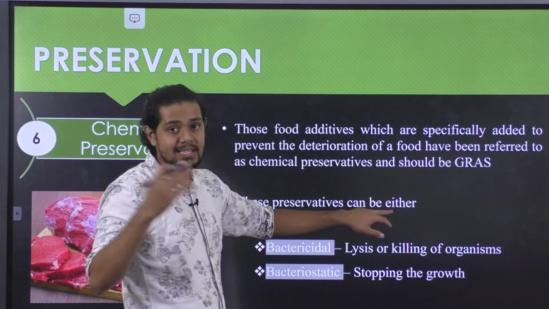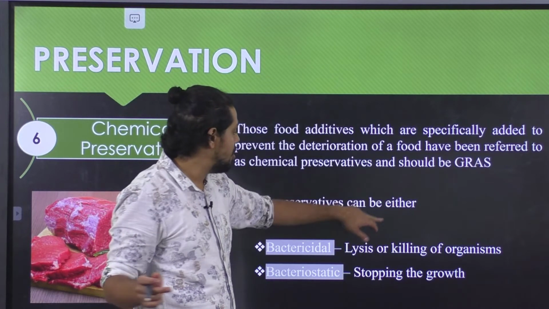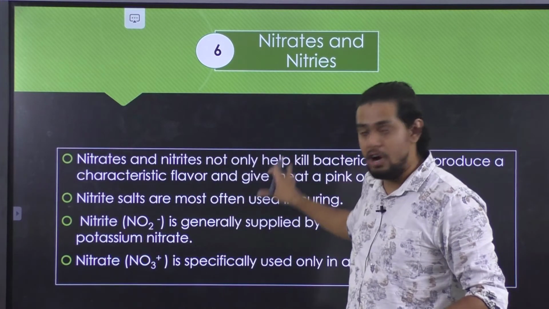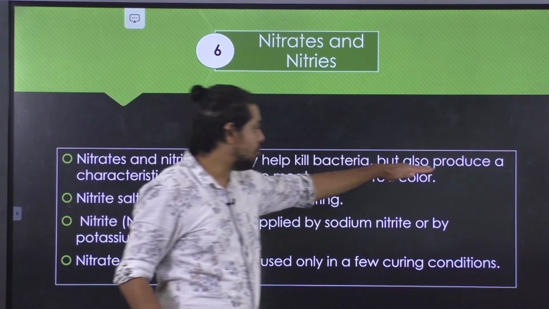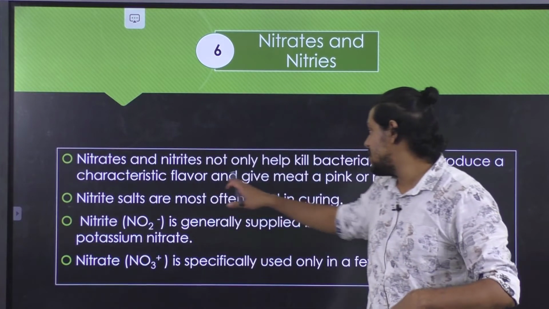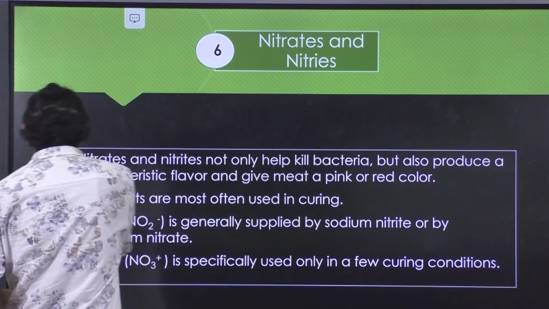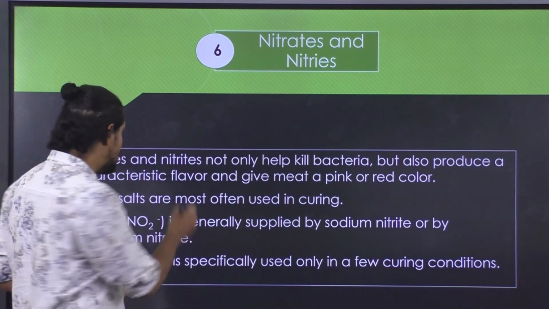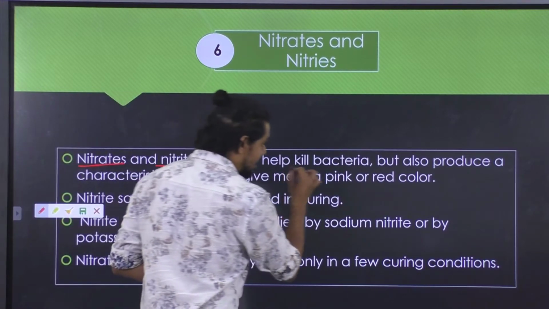Moving on, let us understand what kind of chemical preservatives are effectively being used. As I've already told, nitrates as well as nitrites are predominant. They not only help to kill the bacteria, but also produce a characteristic flavor and give the meat a pink or red color. That is one of the important characteristics of using preservatives such as nitrites as well as nitrates. Whenever we are using them, they will kill the bacteria for sure.